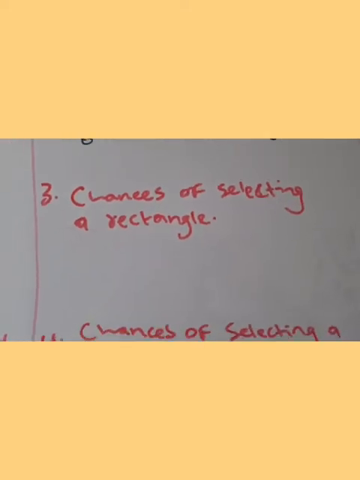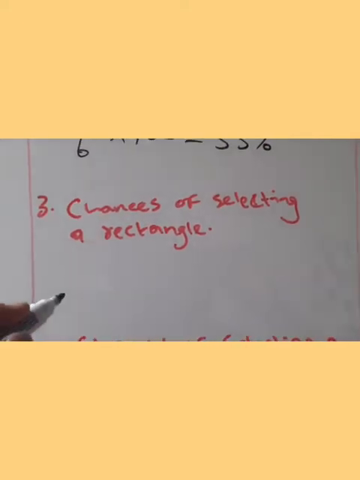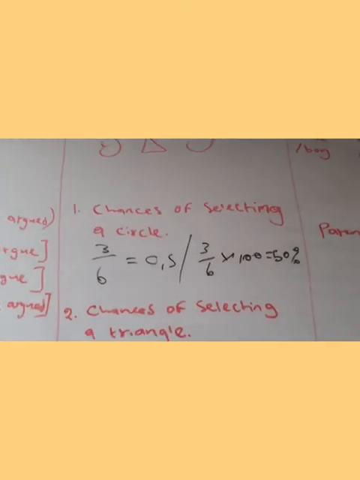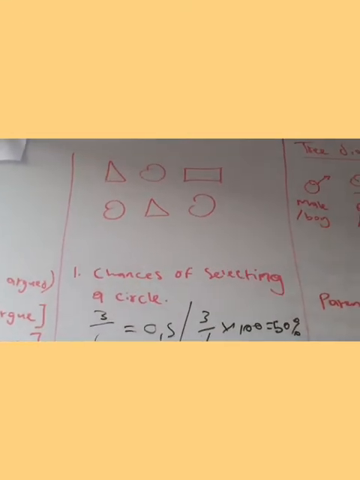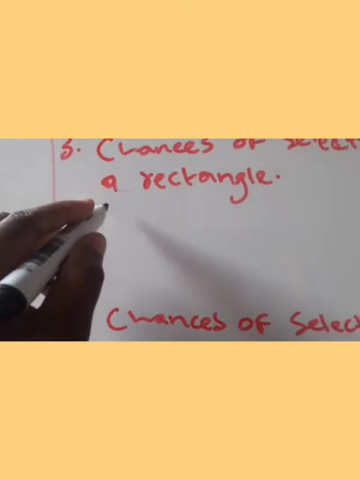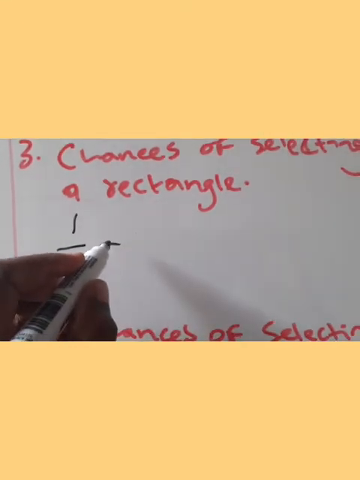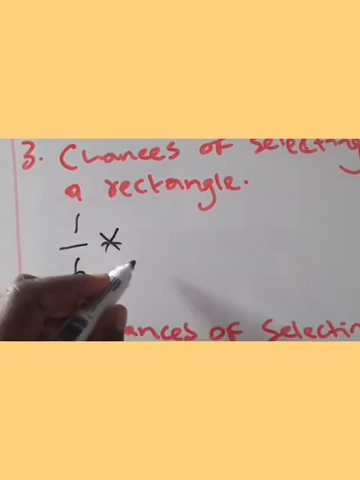So the third one is, what are the chances of selecting a rectangle? You only have one rectangle from the shapes given. Therefore, your chances would be 1 out of 6. You multiply by 100, remember?